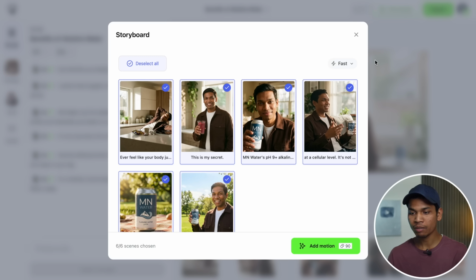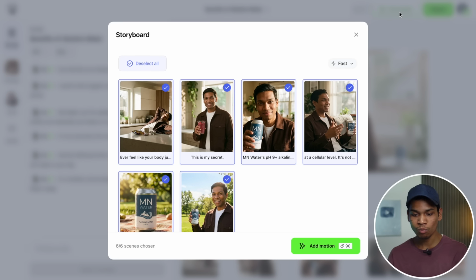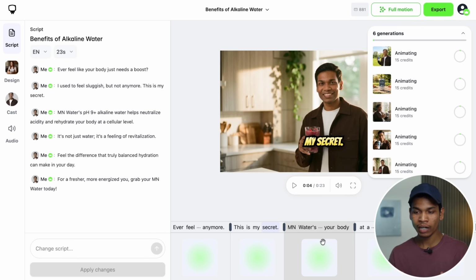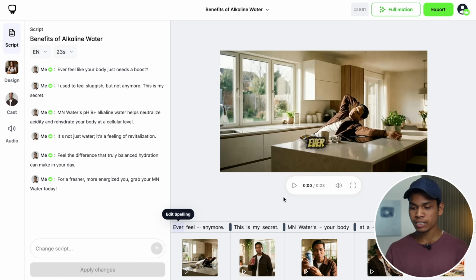So now let's click here, full motion. So this is the magic button, and I think it is one of the best features of this AI tool. So I'm clicking here full motion, and then I am selecting all these AI scenes, and I'm going to click here add motion, and now all the AI scenes will be animated and it will look like a real video. So now every AI scene has been animated, so let's see how the video looks.